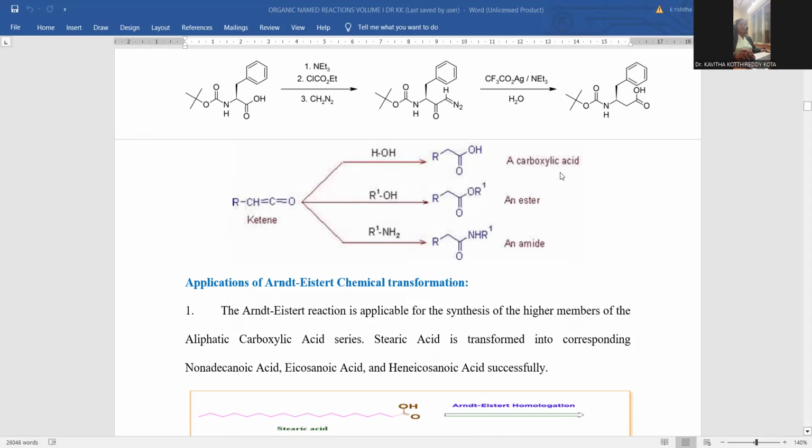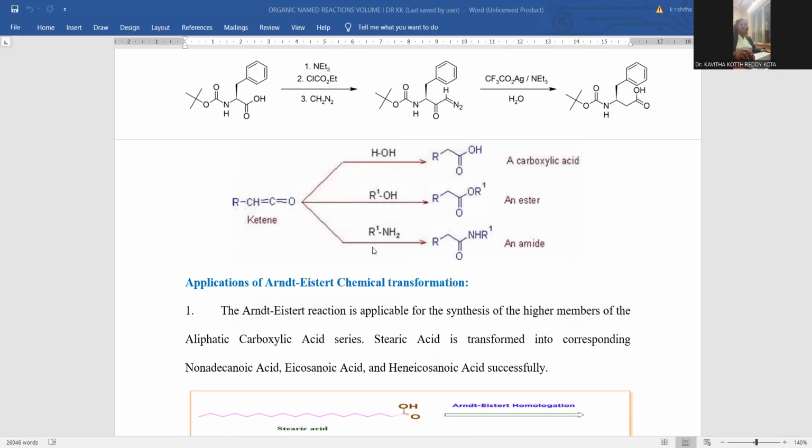That gives the expected higher carboxylic acid as the product. Otherwise, you may go for the alcohol reaction, a hydroxyl compound working upon this ketene so that you can achieve CH2 double bond C, OR. Rather than carboxylic acid, it will be turned into its derivative called ester.